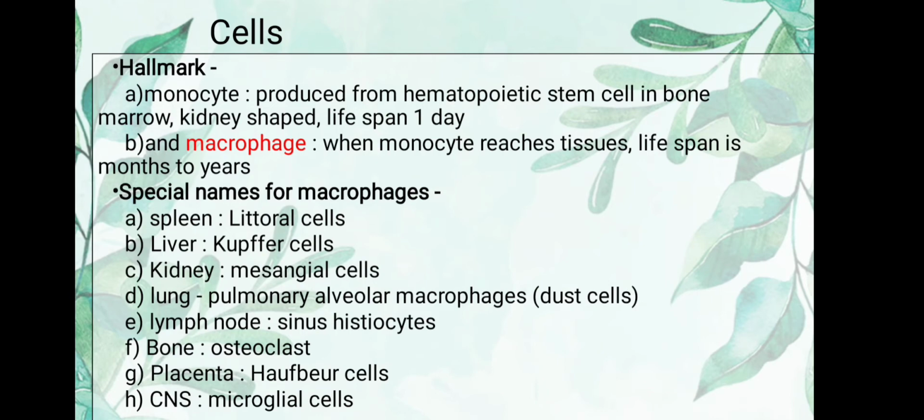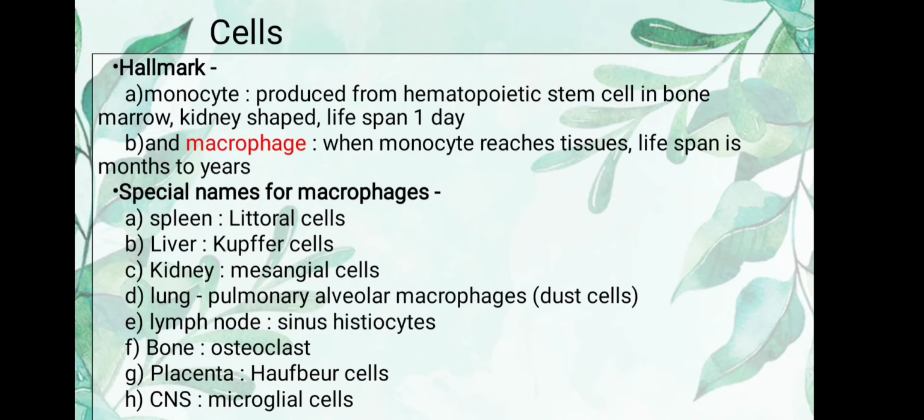So there are some special names for macrophages. In spleen we call them littoral cells, in liver we call them Kupffer cells, in kidney we call them mesangial cells, in lung pulmonary alveolar macrophages or dust cells, in lymph node that is sinus histiocytes, in bone we call it osteoclast, in placenta we call them Hofbauer cells, and in CNS or brain we call them microglial cells.